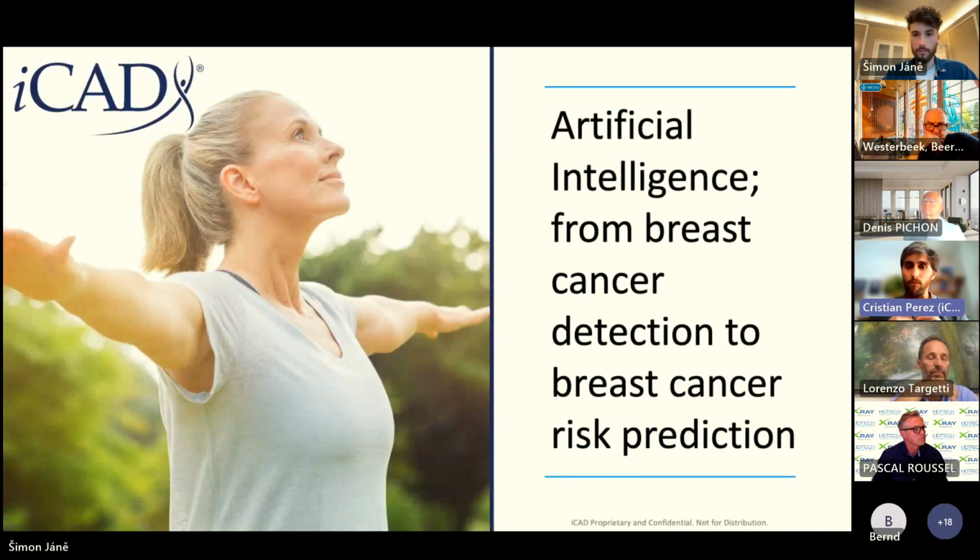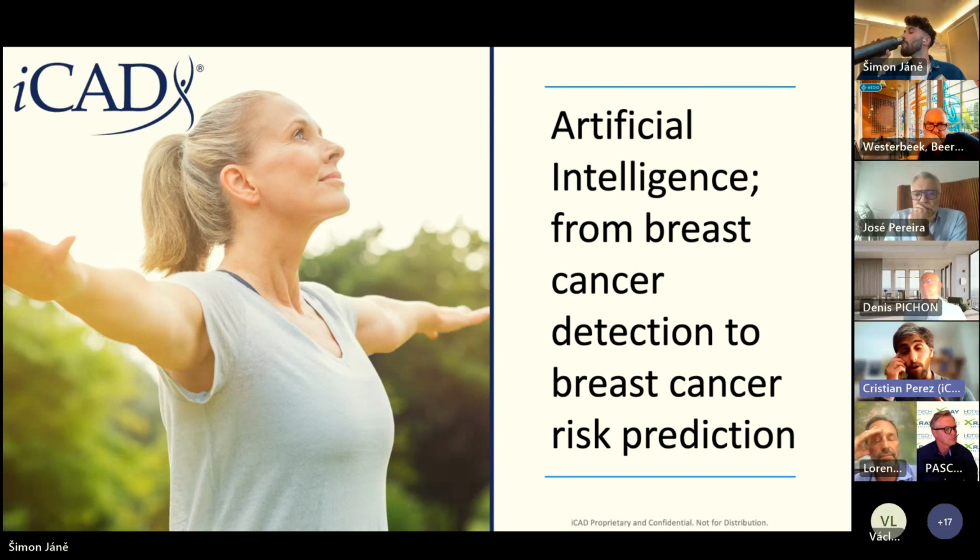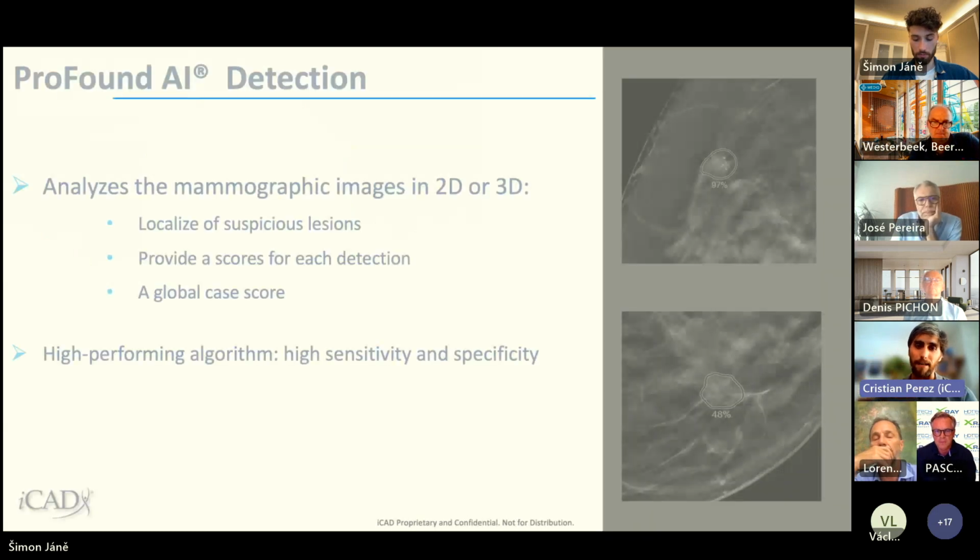Now, what do we do? We do artificial intelligence for breast cancer detection and predictive risk on breast patients. What this means is that we can detect the cancer on mammographic images, and we can also predict risk of healthy women to develop a cancer in the next 2 years, most of the time. So it's between 1 and 3 year intervals, and we will see it briefly in the next slide.